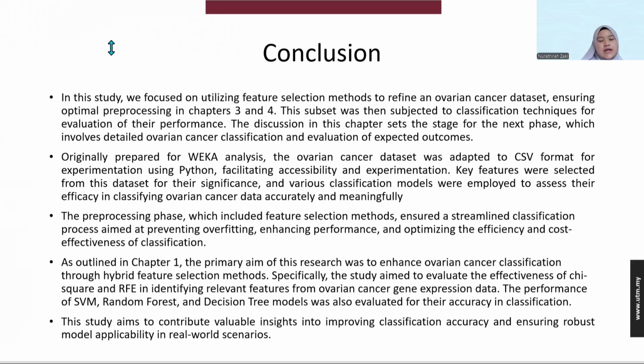Based on chapter 1, the primary aim of the research is to enhance ovarian cancer classification through a hybrid feature selection method. The study aims to evaluate the effectiveness of chi-square and RFE in identifying the relevant features of ovarian cancer using gene expression data. The performance of SVM, RF, and DT was evaluated by classification accuracy, aiming to contribute valuable insight into improving classification accuracy and ensuring a robust model capable of handling real scenarios.